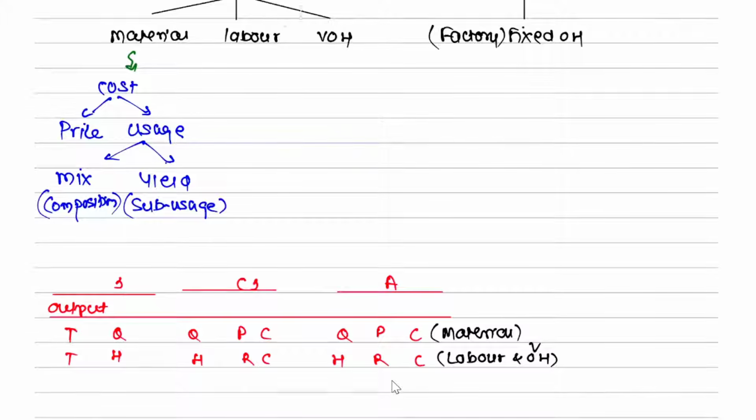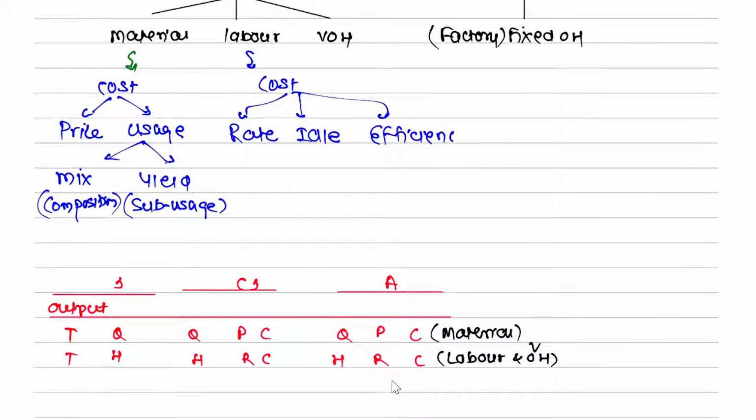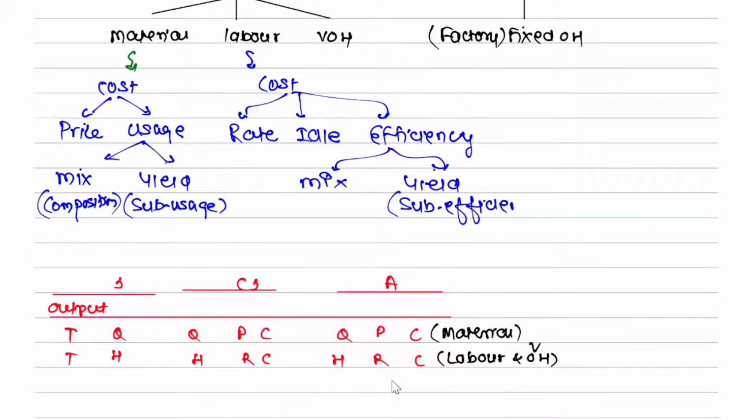Okay, now in labor also there are parts. Let's have a look. There is a cost variance and there are three parts this time. Why three parts? One is price, which will become rate, then here idle time, and then here efficiency variance. And efficiency variance will again have how many parts? Two. Either it can be mix variance or yield variance. Again, yield variance is also known as sub efficiency variance. And this is also known as gang composition variance.